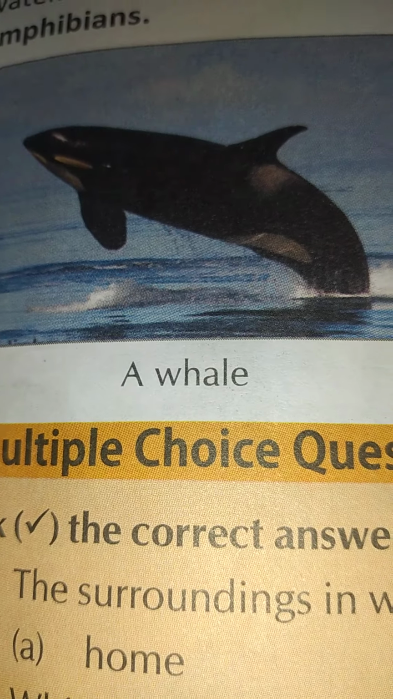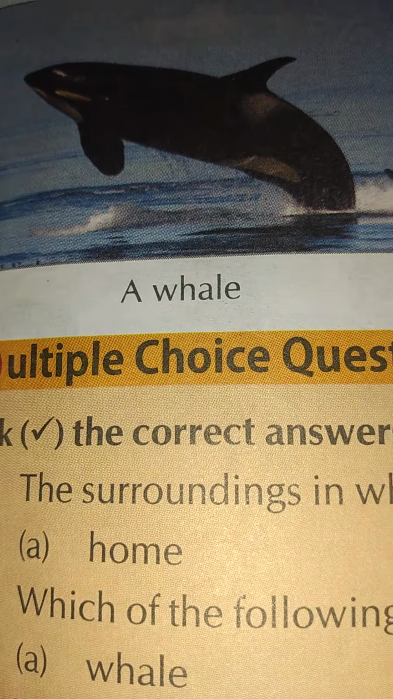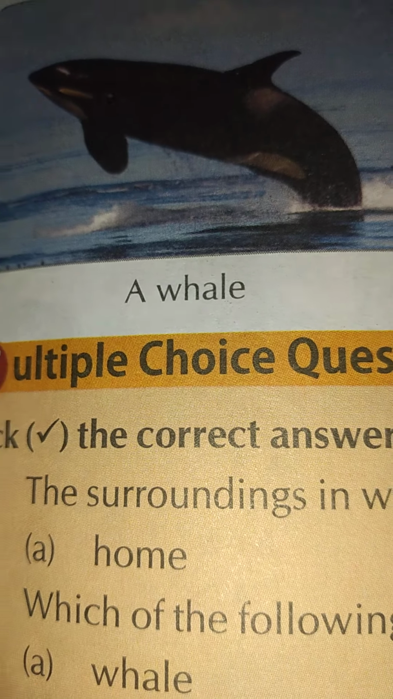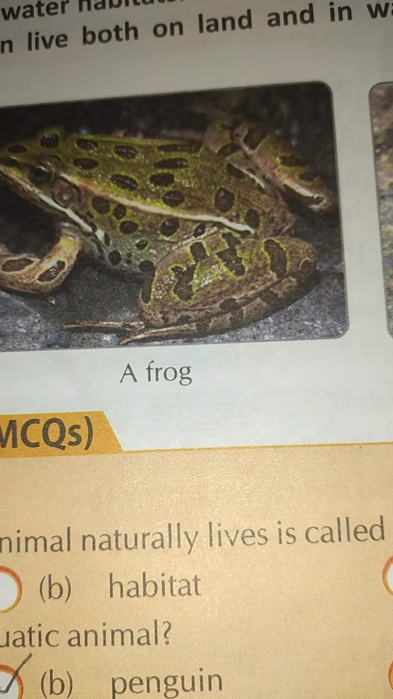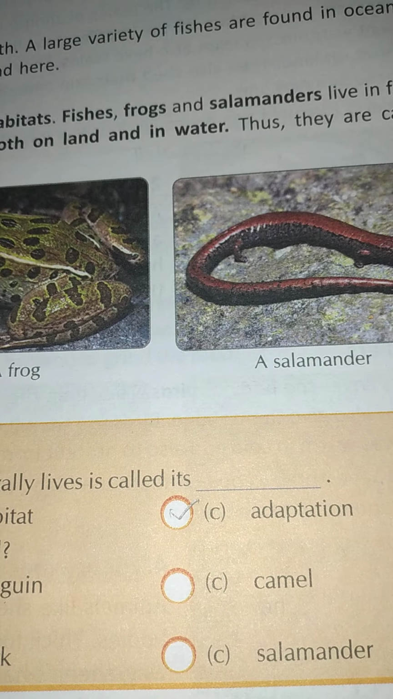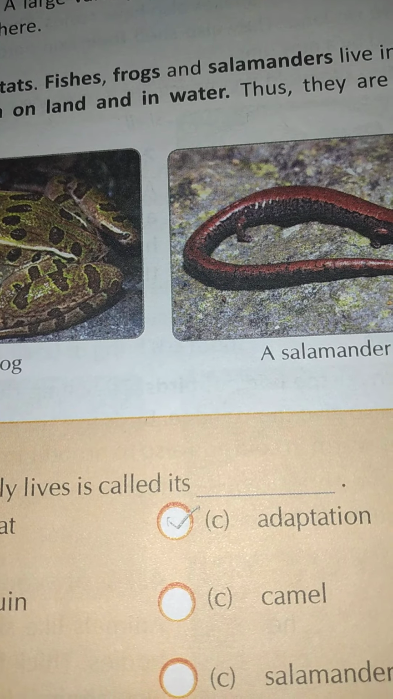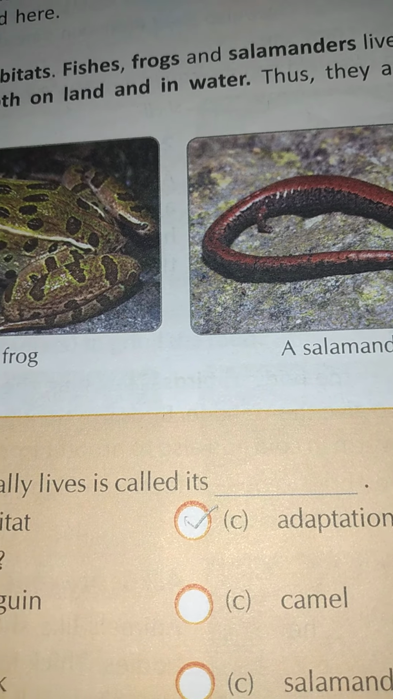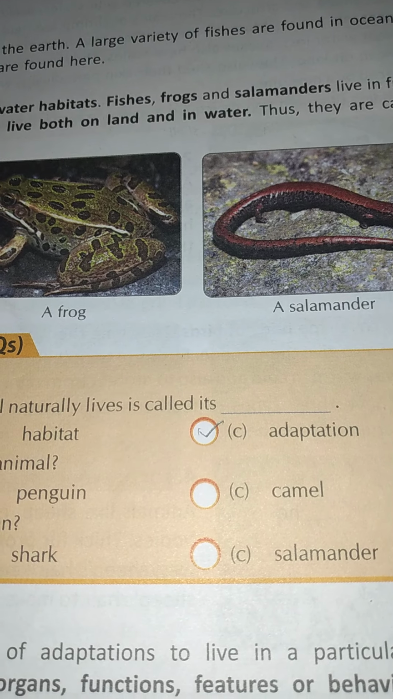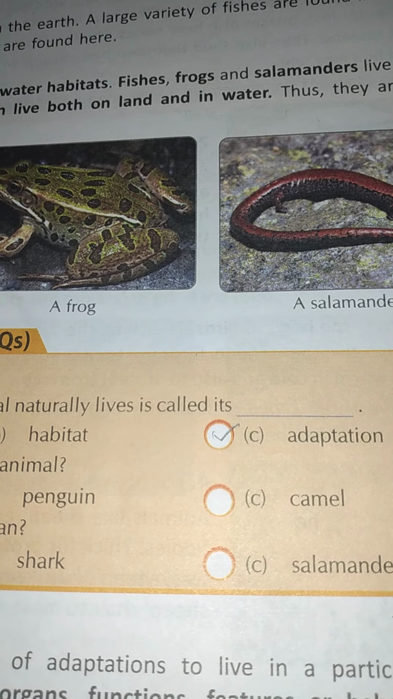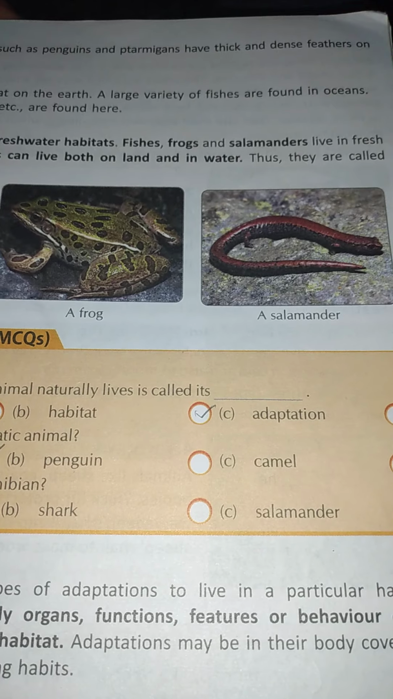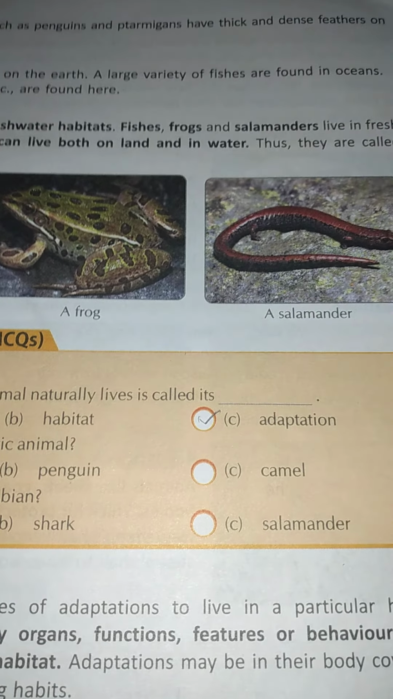Now rivers, lakes, ponds, etc., are freshwater habitats, children. In this, there are fishes, frogs, salamanders. Please have a look. See this, frog. Next, salamander. All these live in fresh water. They live on land also and in water also. Thus they are called amphibians. What are they called? Amphibians.